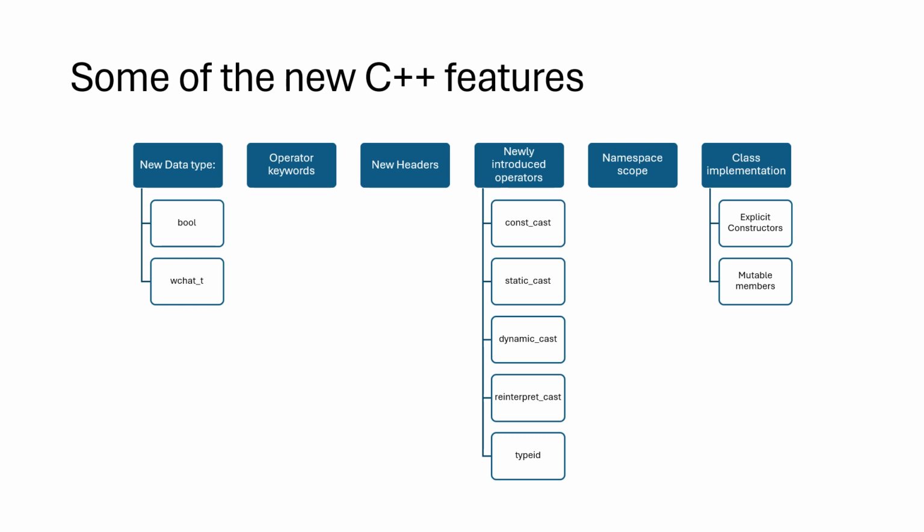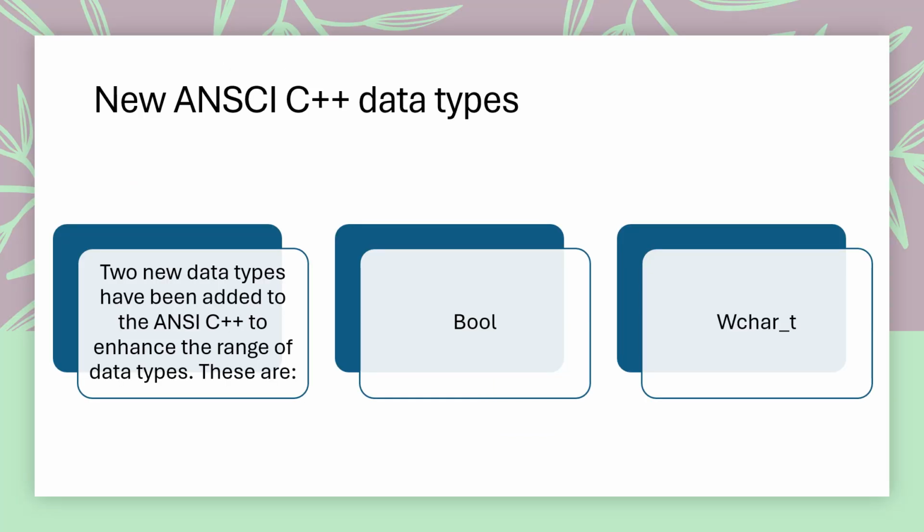Then we have namespace scope. After that, class implementation using explicit constructors and mutable members. All these are new C++ features. These are our new data types, operators and keywords we are using, new headers we are going to use. Then for typecasting, new operators are used, and namespace scope. We can see it in brief.